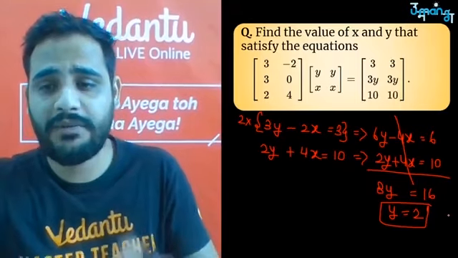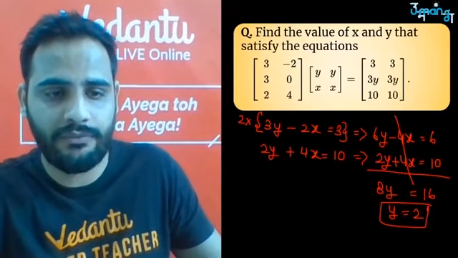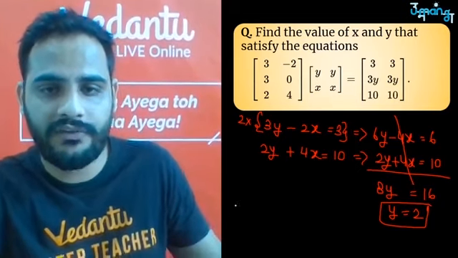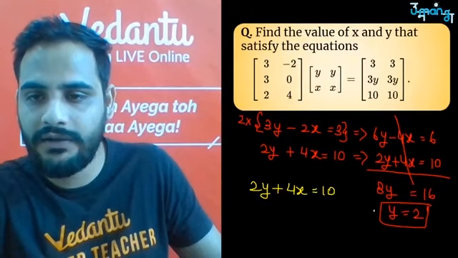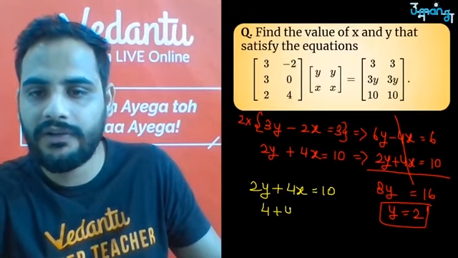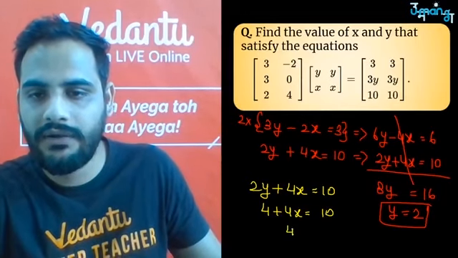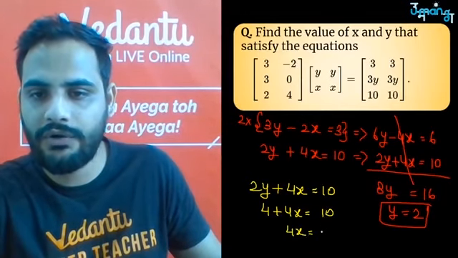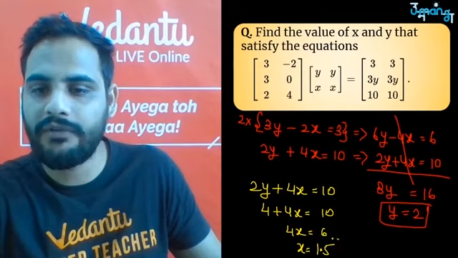Linear equation in two variables. If y is equal to 2, put it in any of the equations. Suppose in the second equation, 2y plus 4x is equal to 10. Put y is equal to 2, so 4 plus 4x is equal to 10. So shift 4 over there. 4x is equal to 6. X is equal to 6 by 4, that is 3 by 2, which is 1.5.